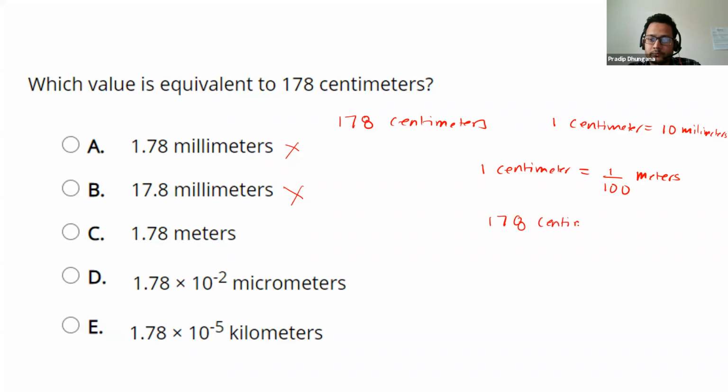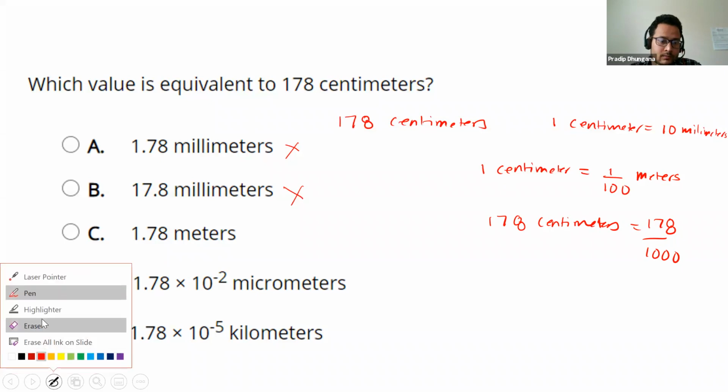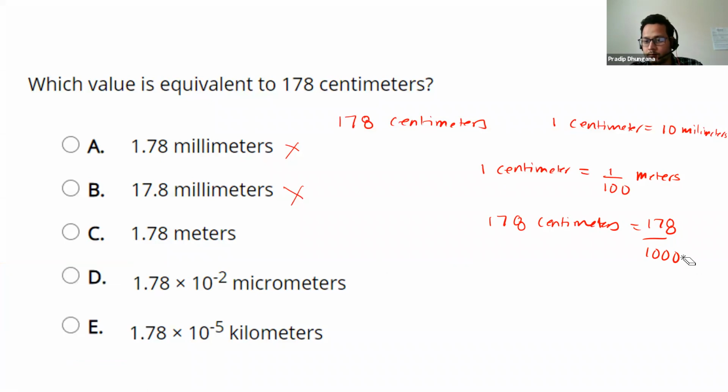That means 178 divided by 100. Sorry, let me erase this. Divide by 100, so 178 divided by 100 is 1.78 meters. So this choice is the correct choice, C.